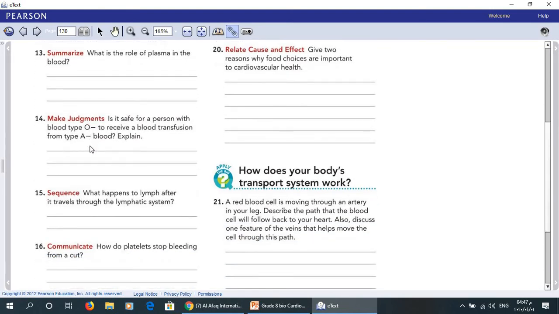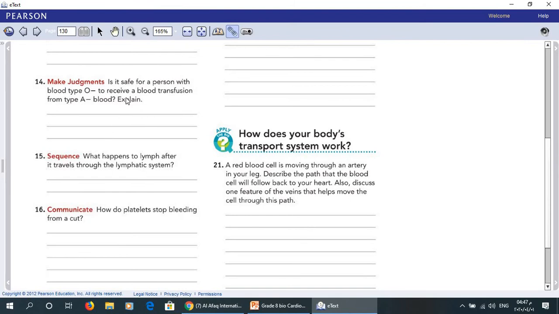Now, question 14. Is it safer for a person with blood type A negative to receive a blood transfusion from type O negative? Explain. We studied that blood type O minus can give to all the other types, but blood type A cannot give to any type.